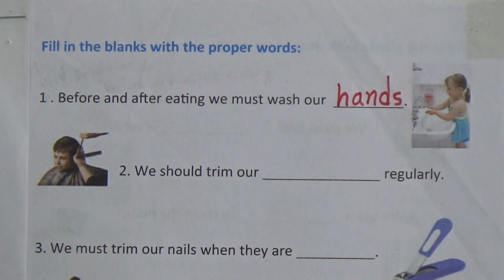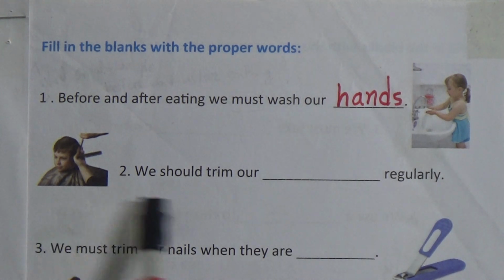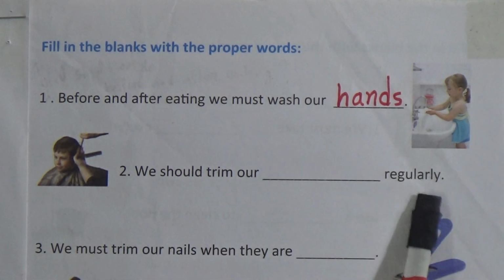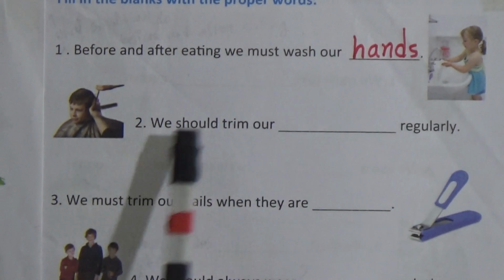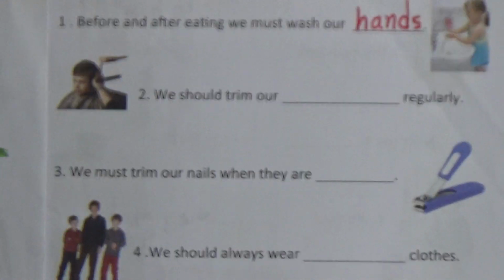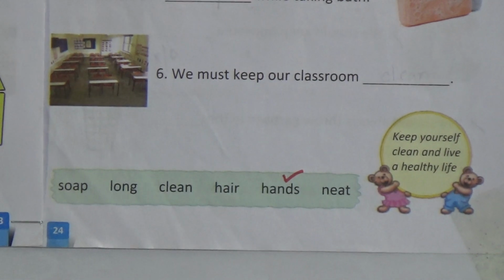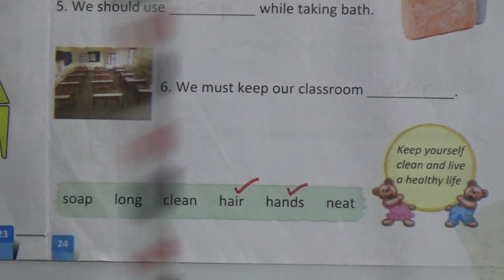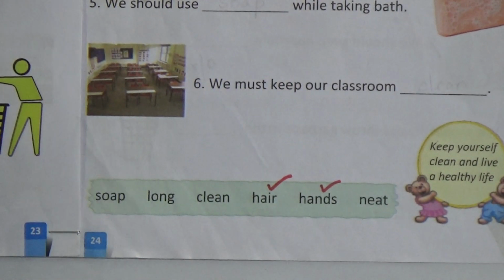H-A-N-D-S, hands. Now 2 number, we should trim our dash regularly. We should trim our hair. From this box you can see here is the word hair. We should trim our hair regularly.